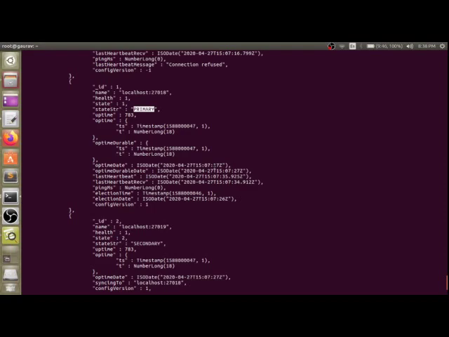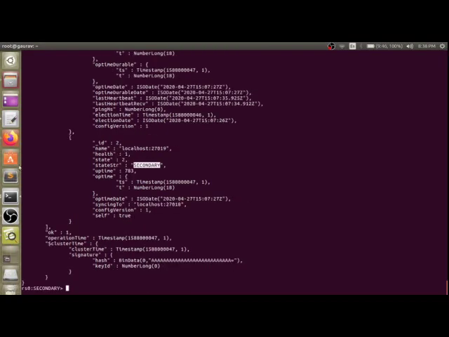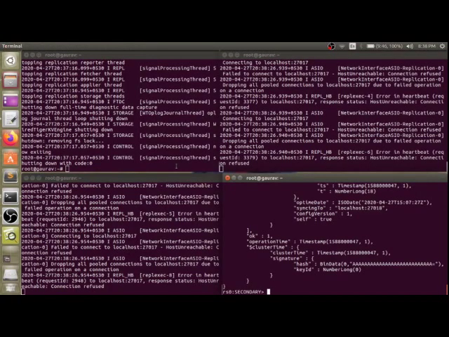If a database or server goes down, at that time they elect automatically out of both of them. Here you can see 27018 is elected as primary and 27019 is still secondary.